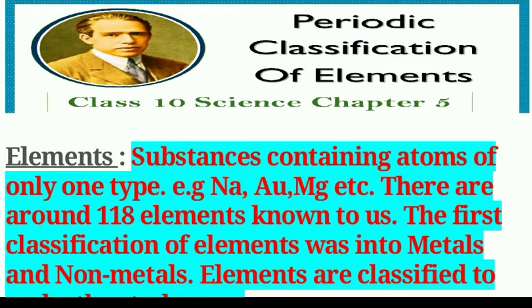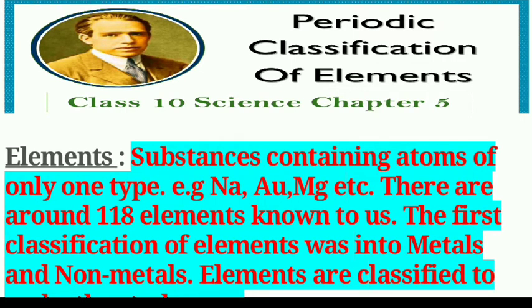So, today we are going to learn about lesson number 5, periodic classification of elements. Do you know how many elements are known till date? At present, 118 elements are known to us, and around the year 1800 only 30 elements were known. All these had seemingly different properties.